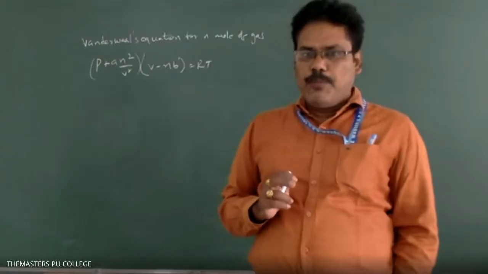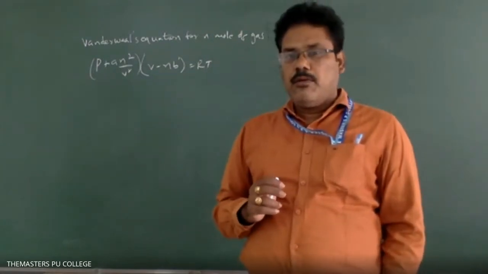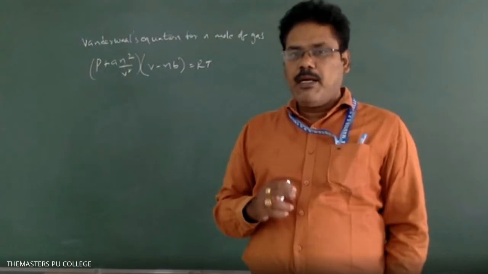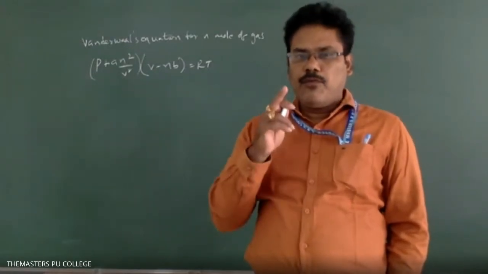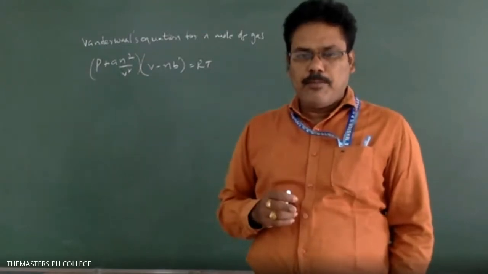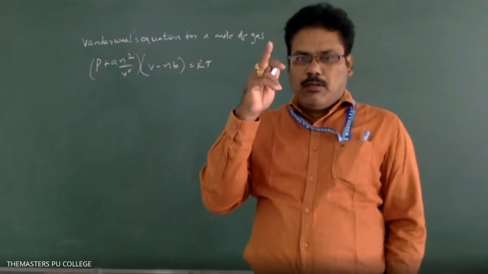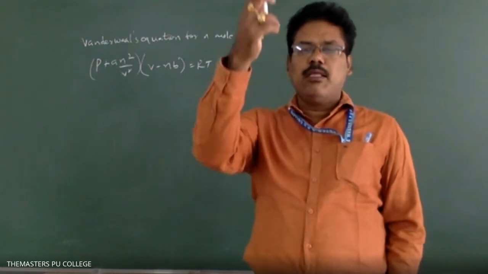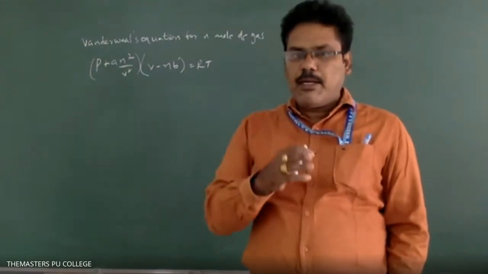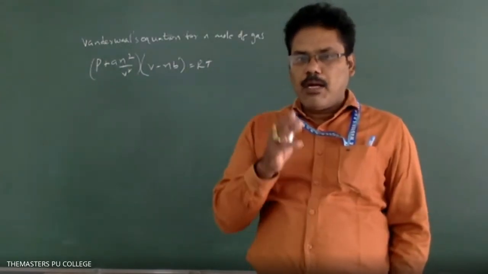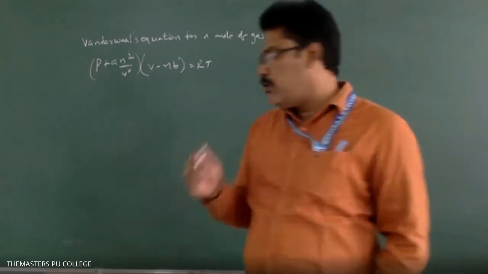So in the case of gases, the pressure depends upon two factors: the attractive forces present on gas molecules, and second, the number of gas molecules striking the walls of the container. The first factor depends upon the number of gas molecules per unit volume, right?